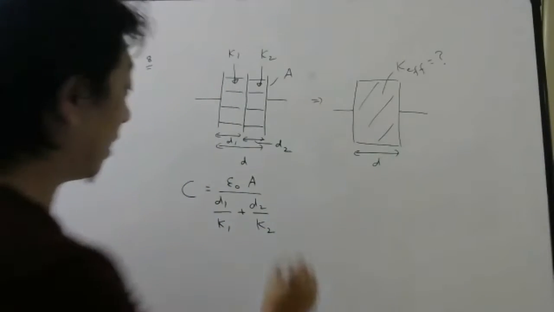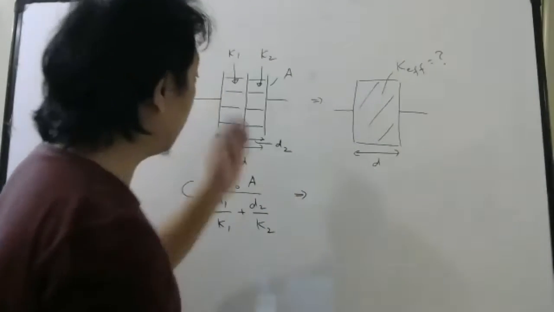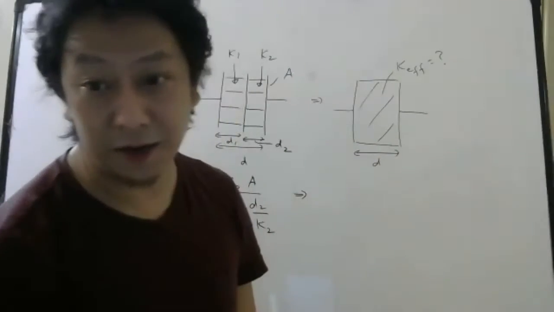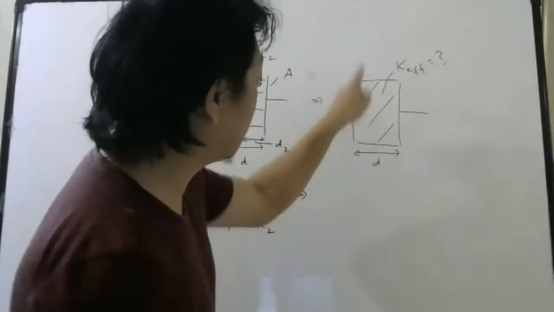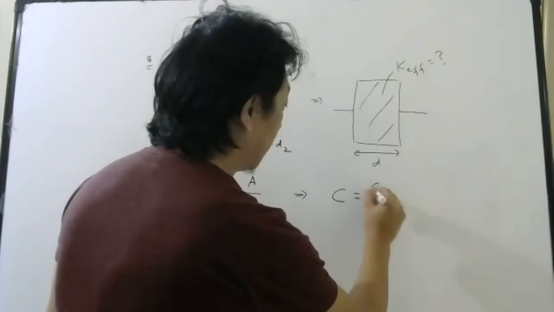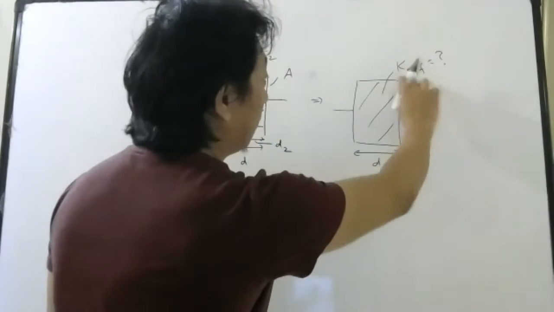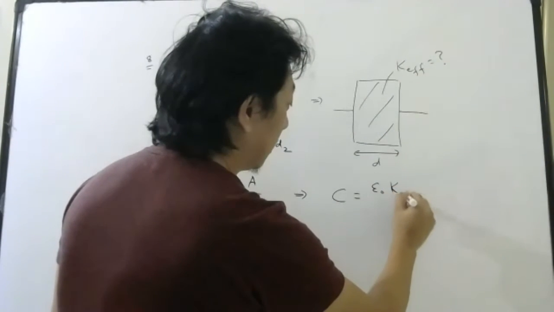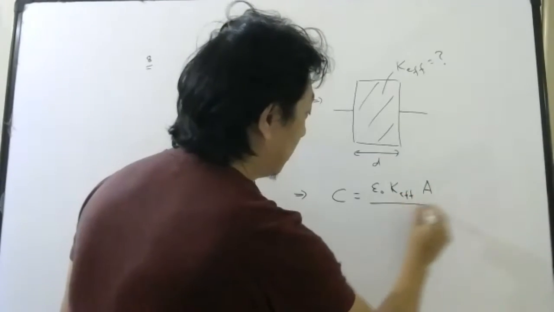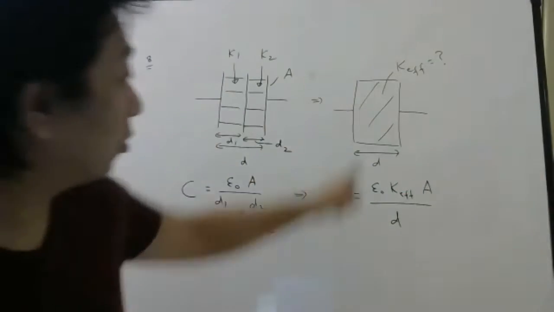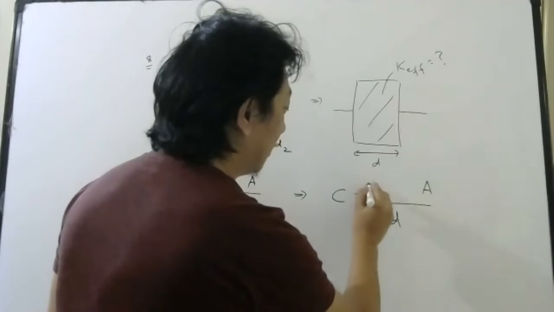Yes or no? Now, if you replace this system by one dielectric, what will be the capacitance of that? Epsilon naught, what is the effective dielectric constant, K effective, area by D. Yes or no? If there is only one medium, this is the formula. Okay, I used to write K first. That doesn't matter.